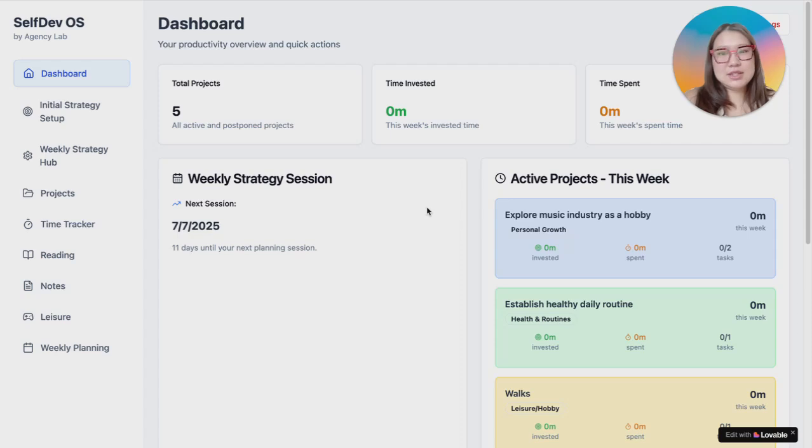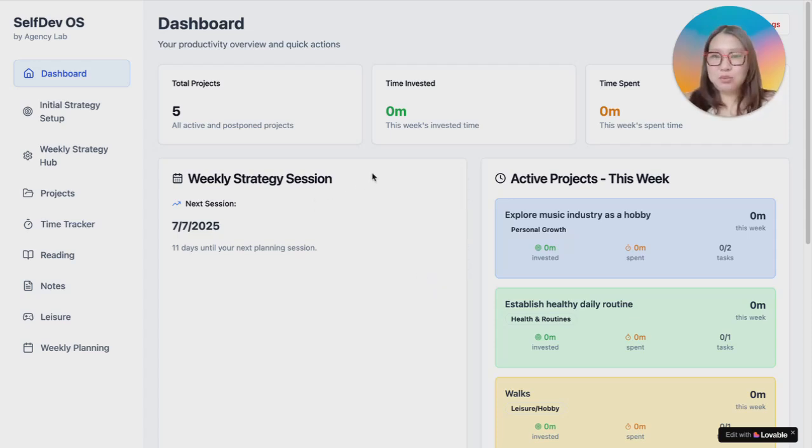Thomas works in logistics, but he's not passionate about it. He dreams of working in the music industry. His daily routine isn't great. Late nights, some drinking, no regular exercise. On top of that, he sometimes feels stuck and lonely, which is hard to process. So let's walk through how Thomas could use SelfDev OS to start making some changes, to track his growth, and to begin shaping a life that feels more aligned with who he wants to become.